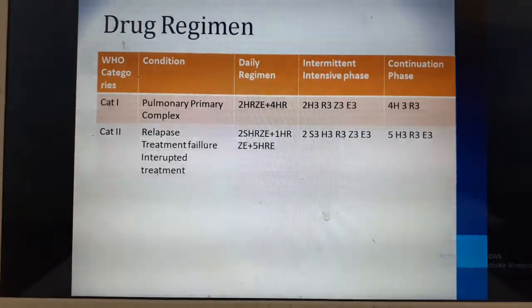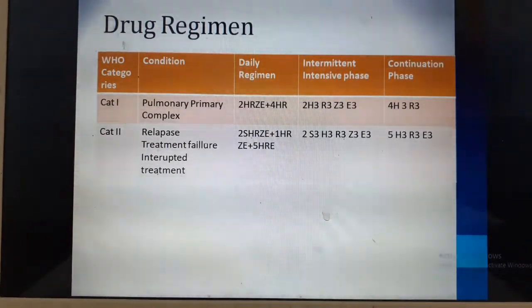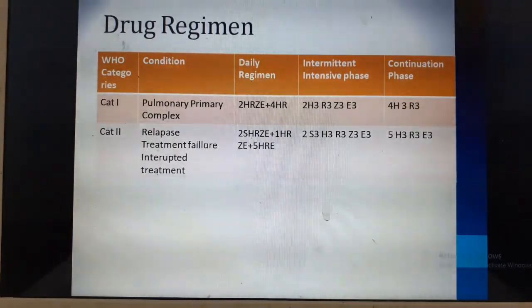Here again it is the same thing. Apart from these drugs, streptomycin can also be given along with them, and in the continuation phase, along with rifampicin and isoniazid, ethambutol can also be added. If it is tubercular meningitis or disseminated TB, the treatment is given for a period of 1 year.